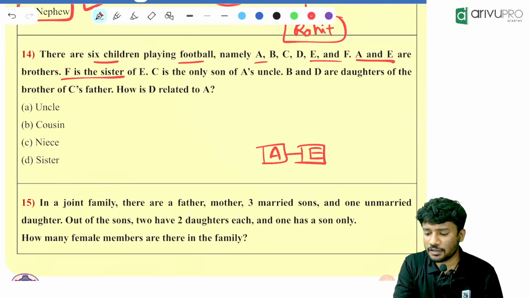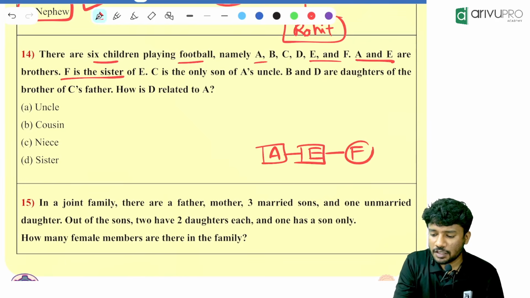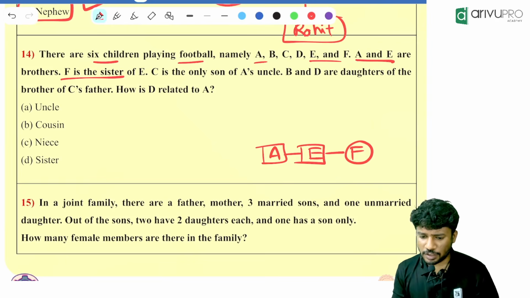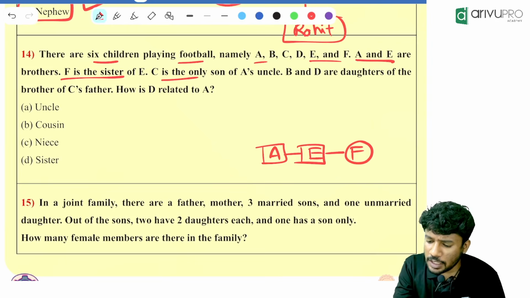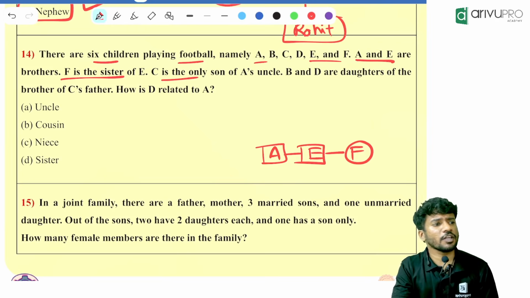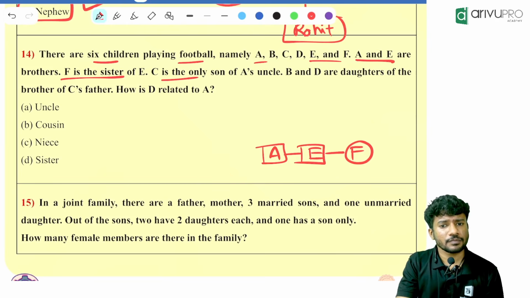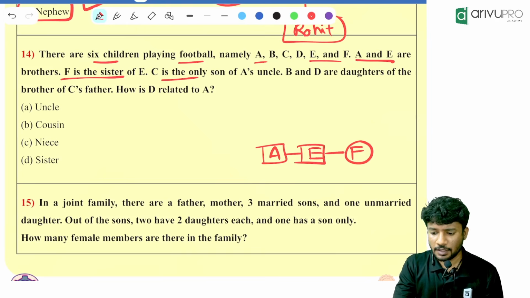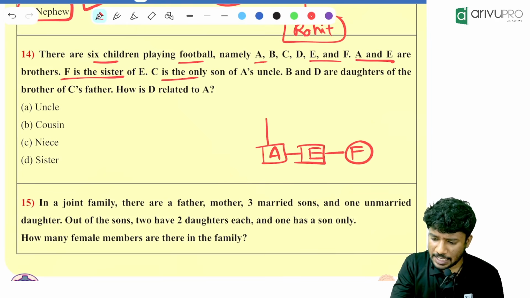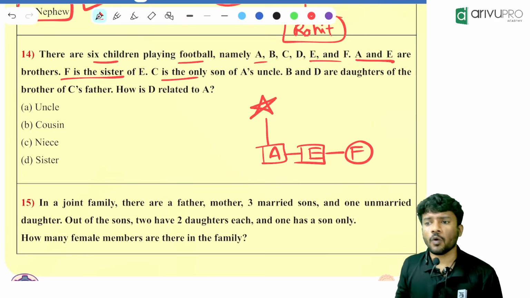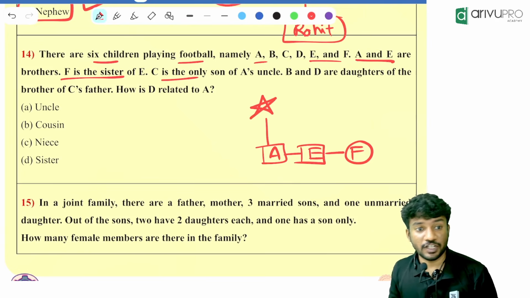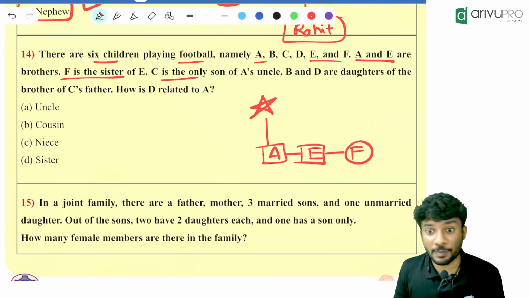Then what is given, people? F is the sister of E. Then what is given, people? C is the only son of A's uncle. What do you mean by that? C is the only son of A's uncle. A's uncle. Now think about it. A can have a father or a mother. Correct. We don't know if it is the paternal side uncle or the maternal side uncle.